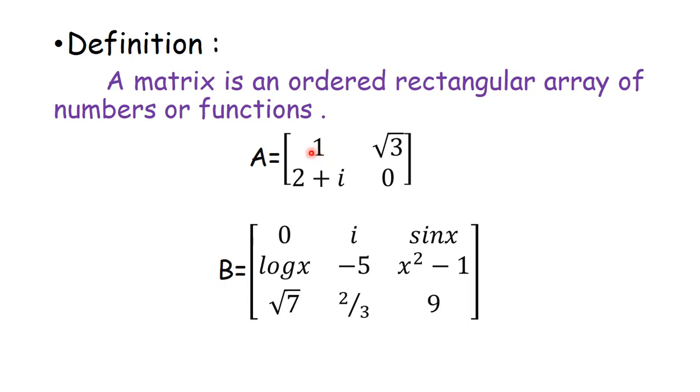Here there are two horizontal placements of numbers, meaning in matrix A we have two rows, and two vertical placements of numbers, meaning two columns. Similarly in matrix B there are three rows and three columns.